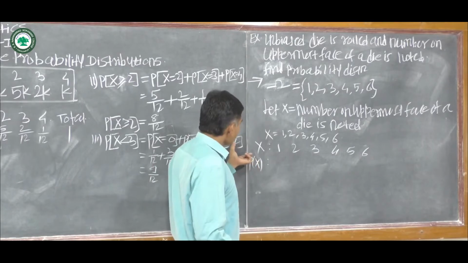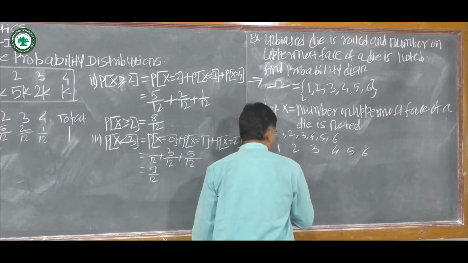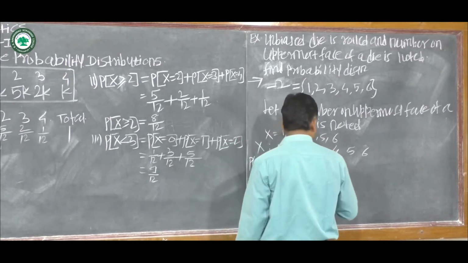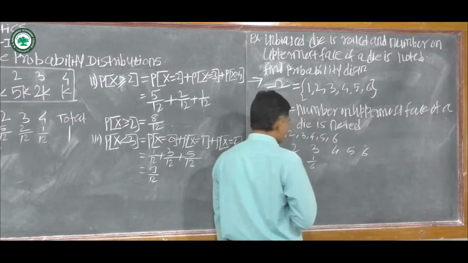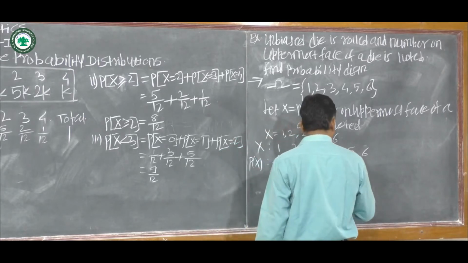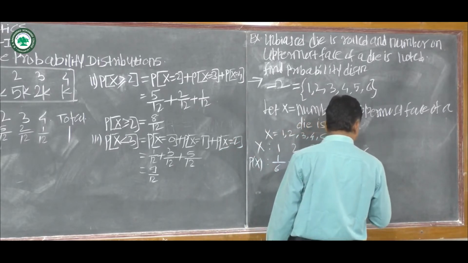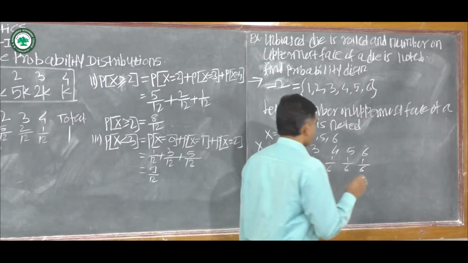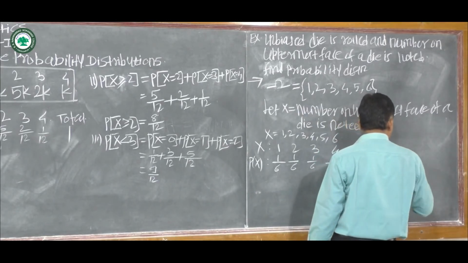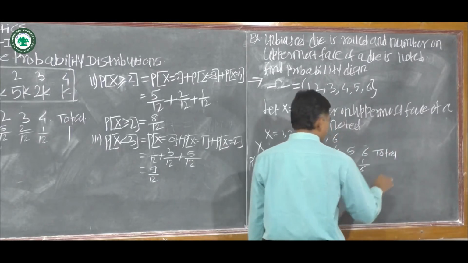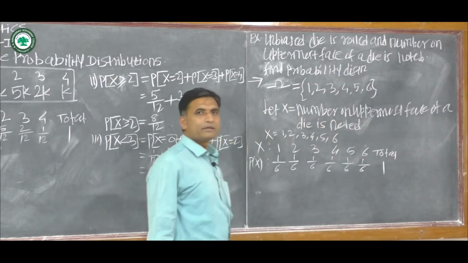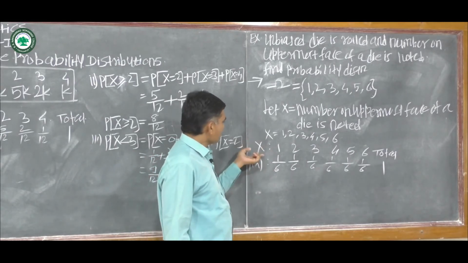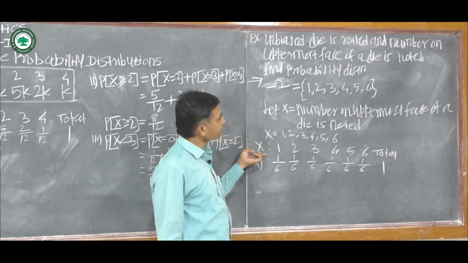Now, probability of x equal to 1 is 1 by 6. Probability of x equal to 2 is again 1 by 6. Probability of x equal to 3 is again 1 by 6. Means each outcome has the same probability, and total of probability is equal to 1. This is the probability distribution of random variable x.